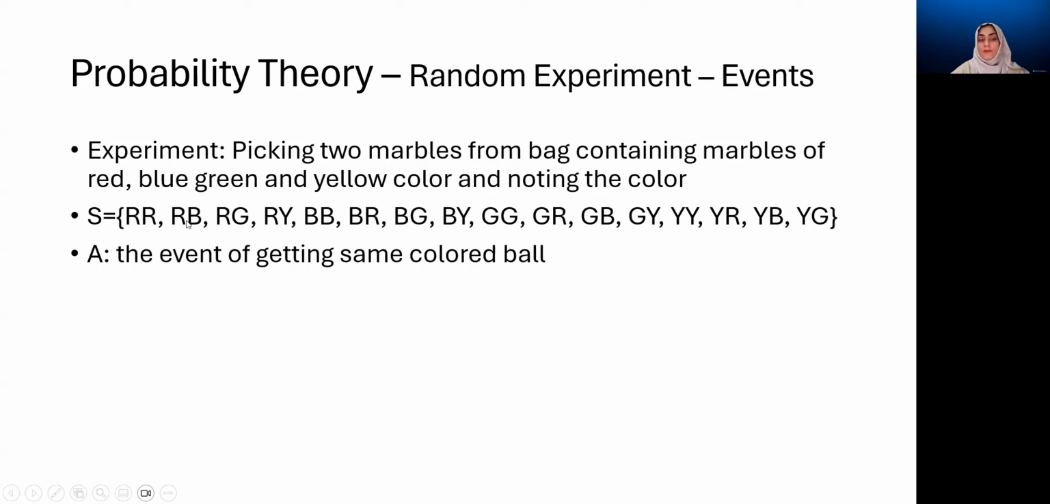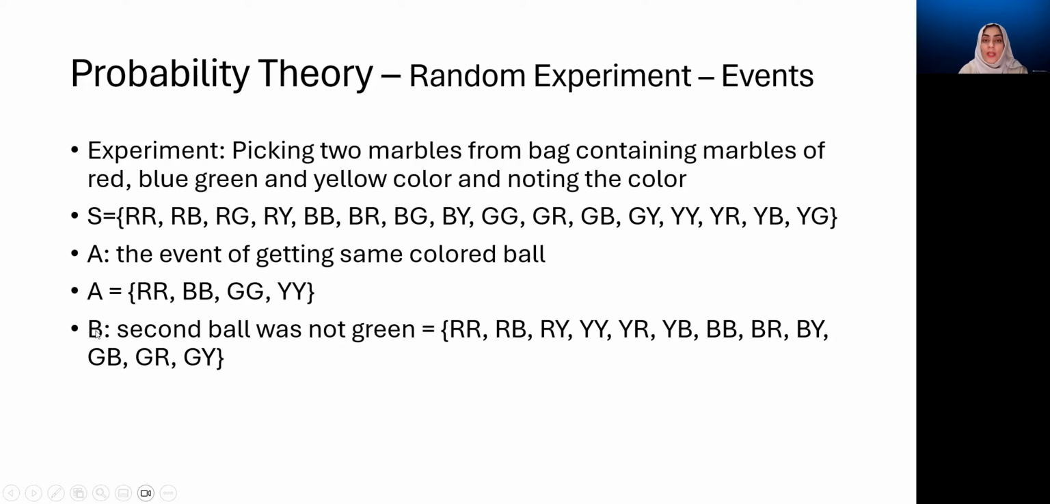This does not qualify. This doesn't. So this one also not. Here, this one also satisfies the criteria. We have two same colored balls. Again here, and we have two yellows here. So this event A will contain these simple events from the sample space, and the rest of them will not be included. So we have RR, BB, GG, and YY.